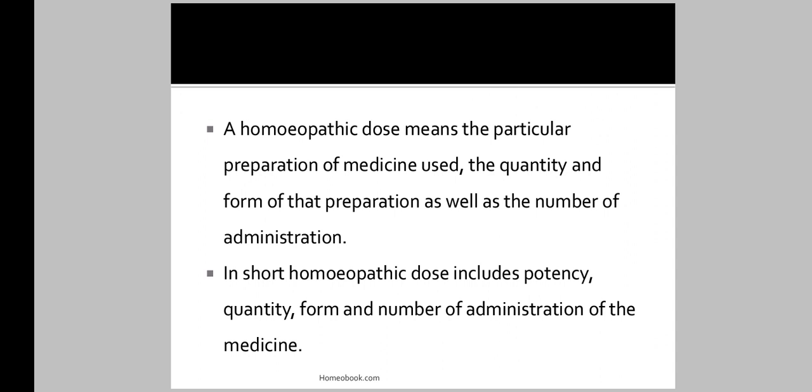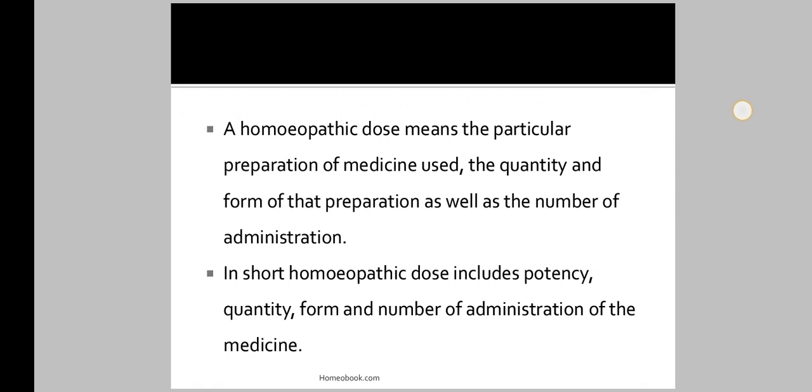A homeopathic dose means the particular preparation of medicine used, the quantity and the form of that preparation, as well as the number of administrations. While we prepare the medicine, we consider its preparation, its quantity, and the form of that preparation, as well as how we administer it to the patient.